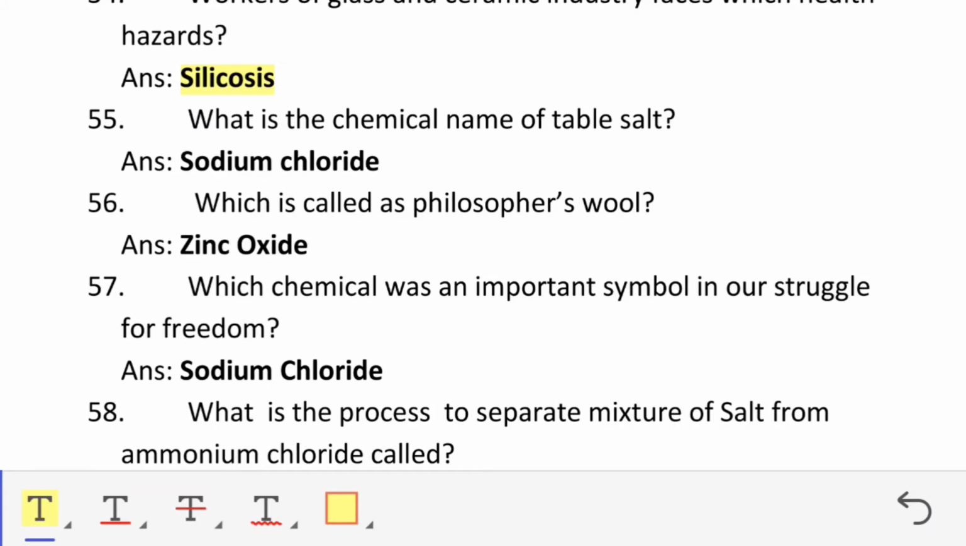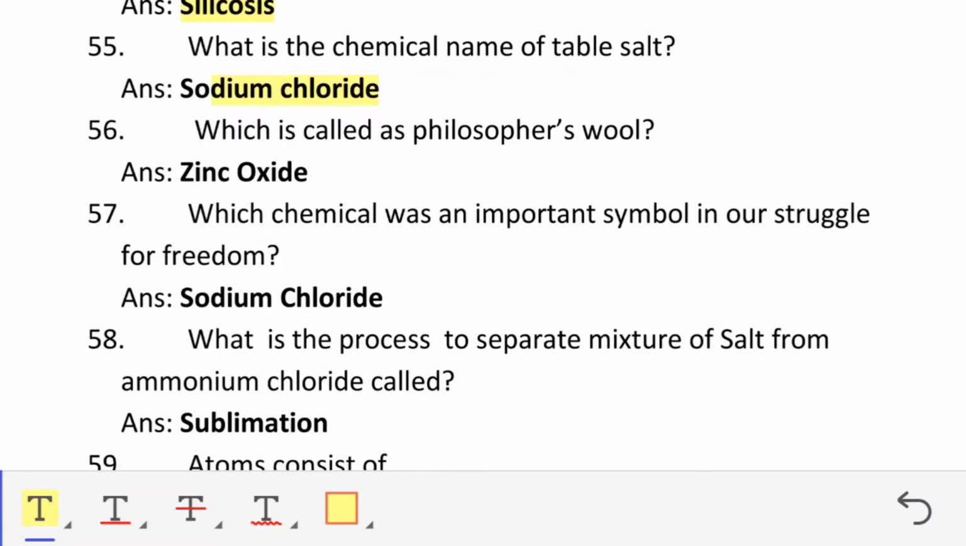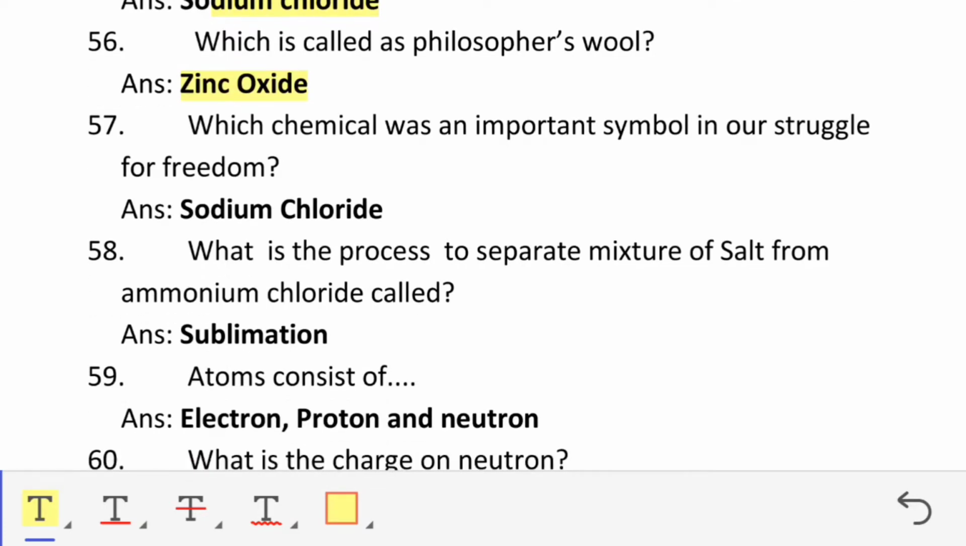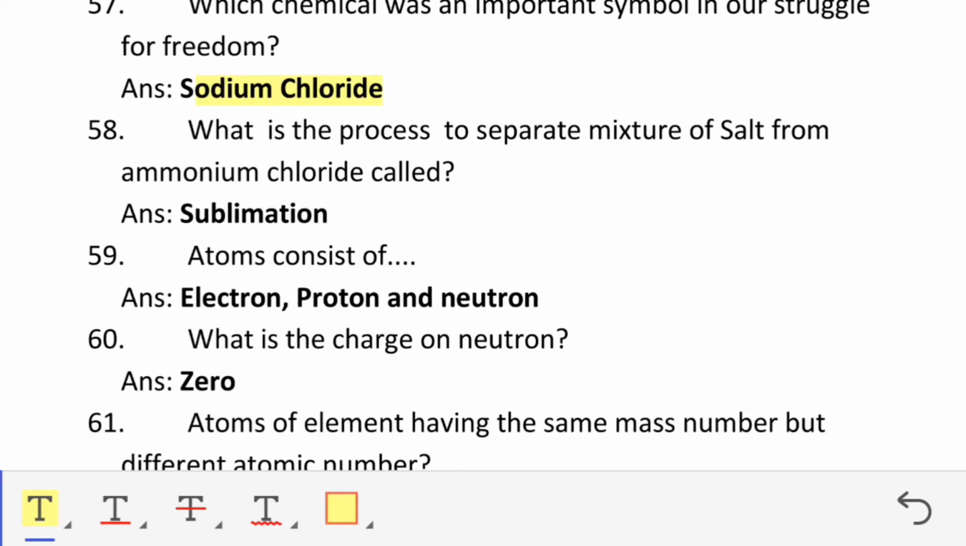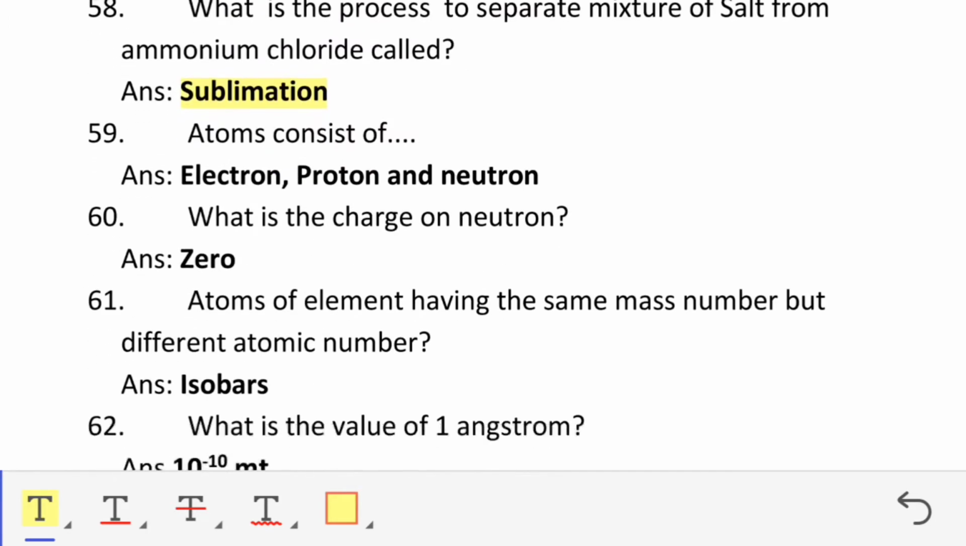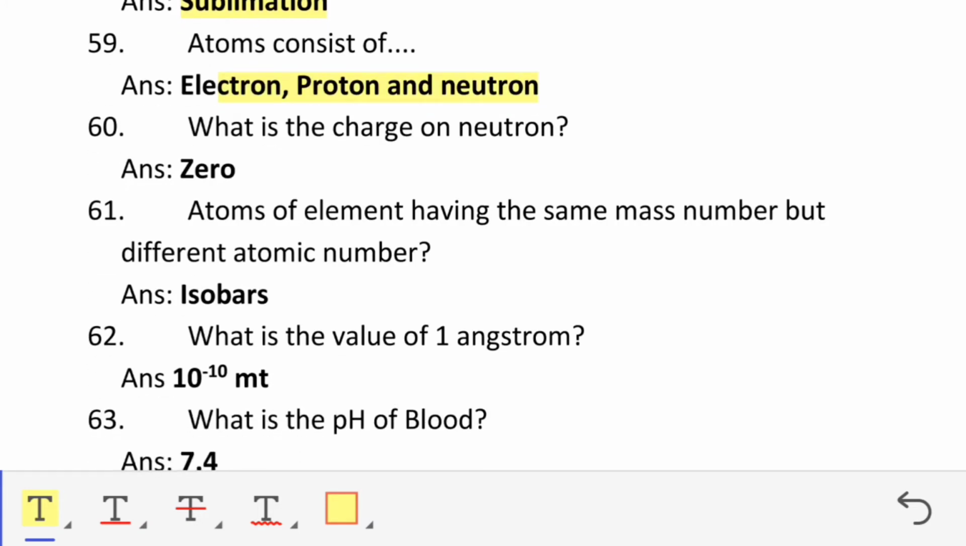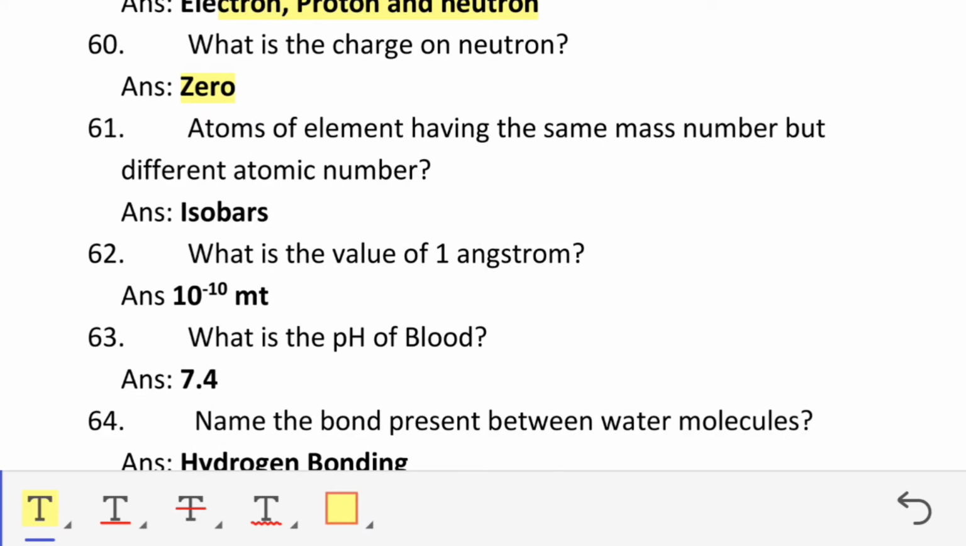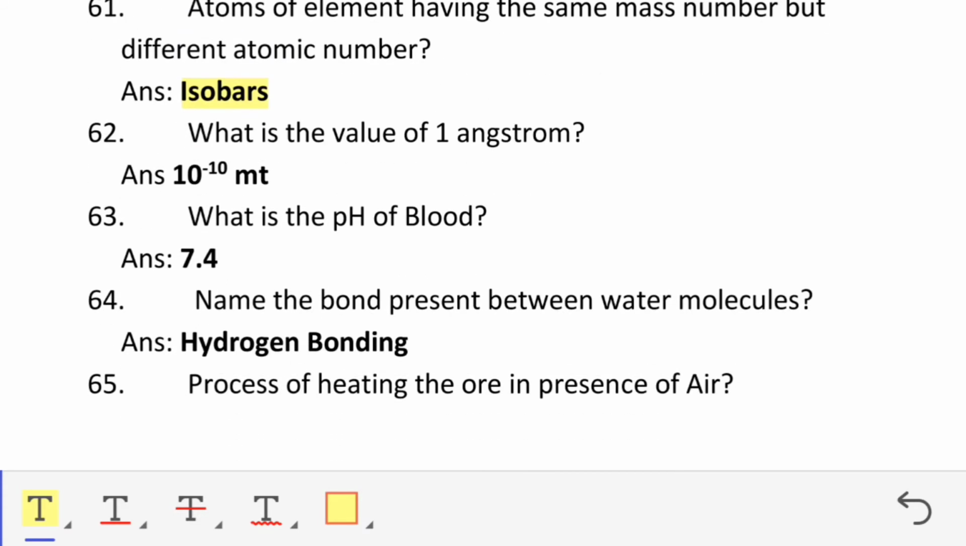What is the chemical name of table salt? Sodium chloride. Which is called philosopher's wool? Zinc oxide. Which chemical was an important symbol in our struggle for freedom? Sodium chloride. What is the process to separate a mixture of salt and ammonium chloride called? Sublimation. Atoms consist of electron, proton and neutron. What is the charge of neutron? 0. Atoms of elements having the same mass number but different atomic number are called isobars.